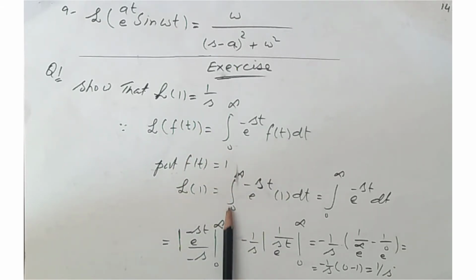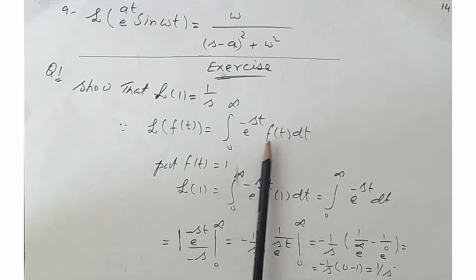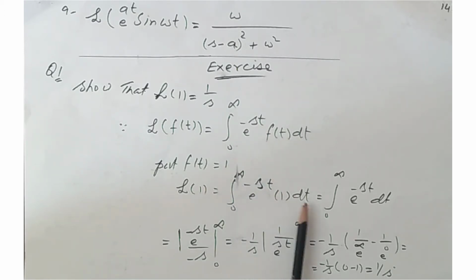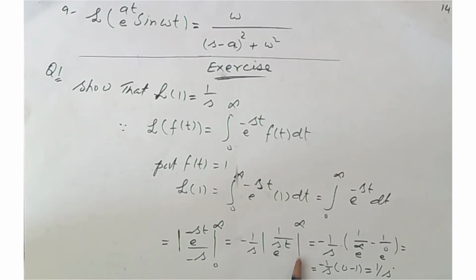Laplace of 1 equals the integral from 0 to infinity of e to the minus st, and in f of t we put 1, into dt. This becomes e to the minus st. And by using simple integration, the integral of e to the minus st equals e to the minus st over minus s, from 0 to infinity. This is minus 1 by s. We can write this as 1 over e to the st, and again we are applying the limit. In place of t, we use infinity, and this becomes 1 by e to the infinity. And in place of t, we put 0. This becomes 1 over e to the power 0.